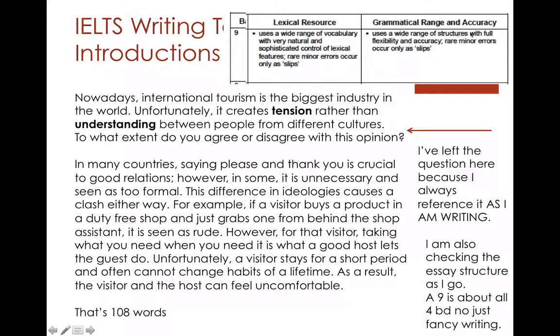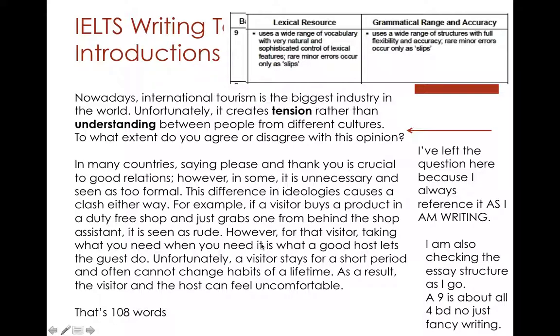And wide range of structures. Compound sentence. Remember in the thesis we used because. That gave us our complex. This is a compound sentence. Now we have a simple sentence. We want to make that clear point. And here we're using an if sentence, comma, it is seen as rude. So this is a complex sentence, and it's also a conditional.